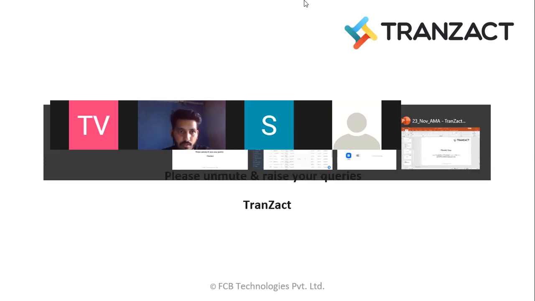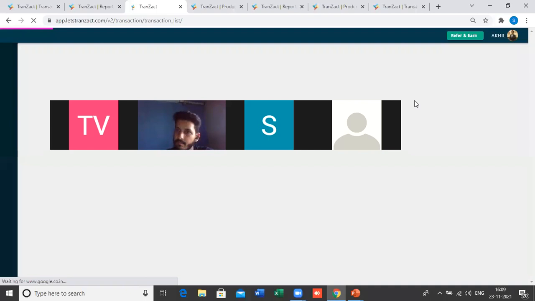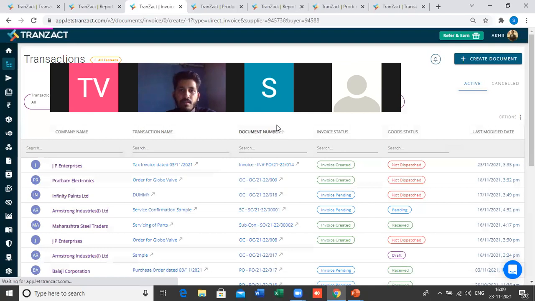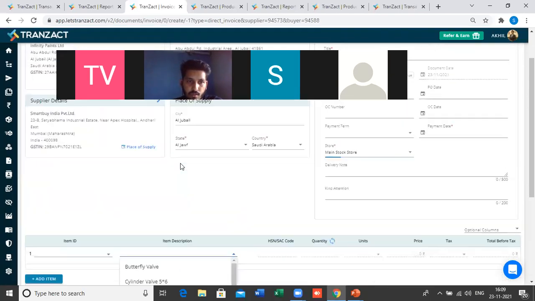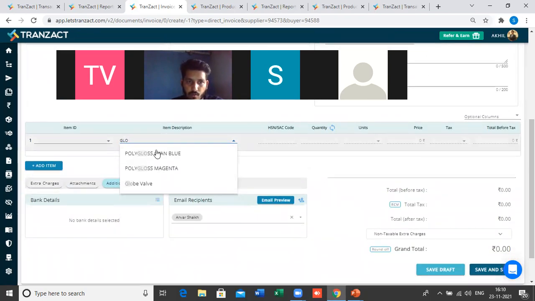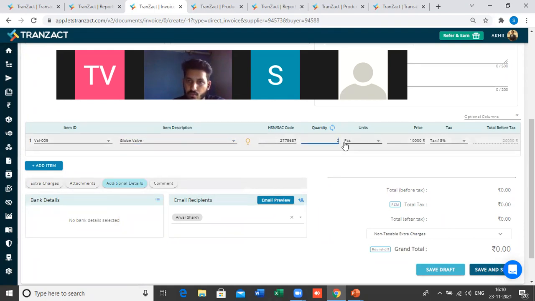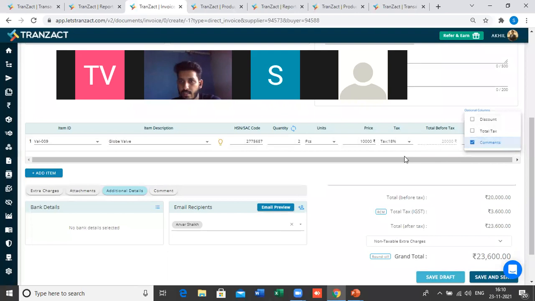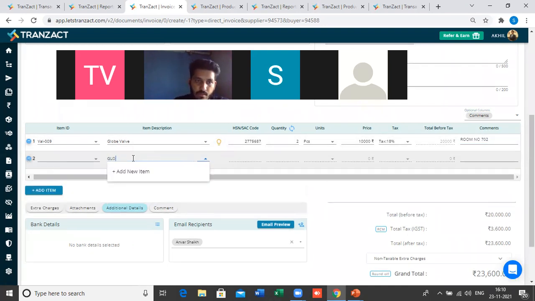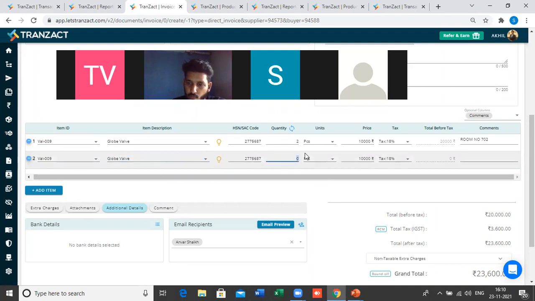Let me show you. Let me come to the transaction here. For example, I'm creating a new sales invoice here, a direct invoice. Let's say this is one of my finished goods, which is Global. Global, let's say 2 pieces. I will put a comment here: room number 702. Then add another item, Global, 4 pieces, room number 703. Like this, you can add as many of the item as you want.